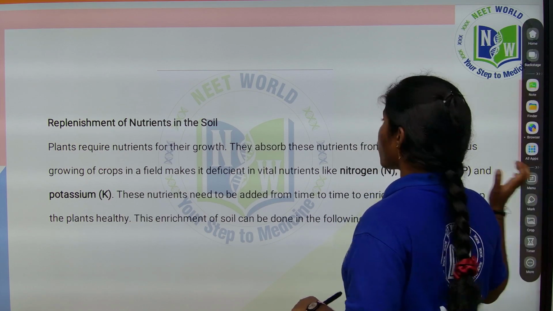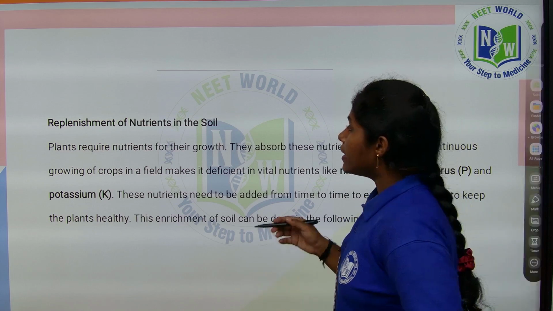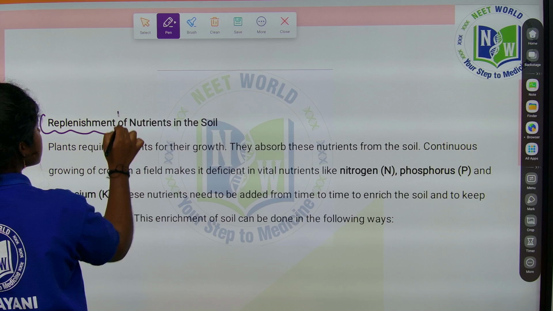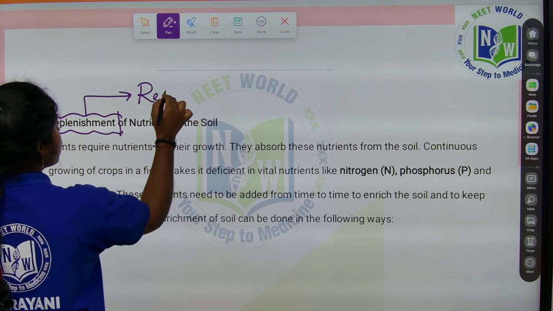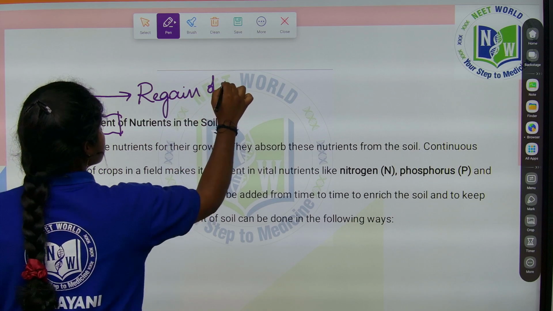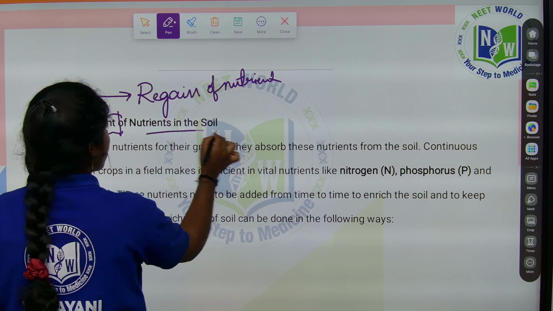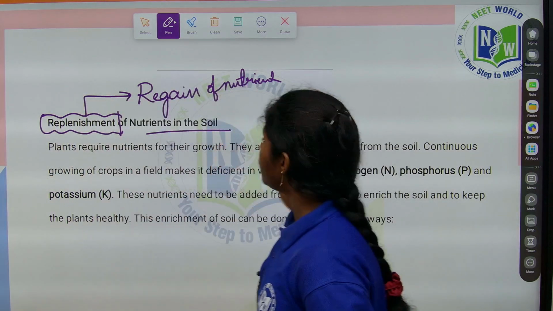Replenishment of nutrients. What is meant by the word replenishment? Replenishment means regain of nutrients. From where is it regaining? In the soil. Right? Madam, why does the soil have to regain the nutrients?